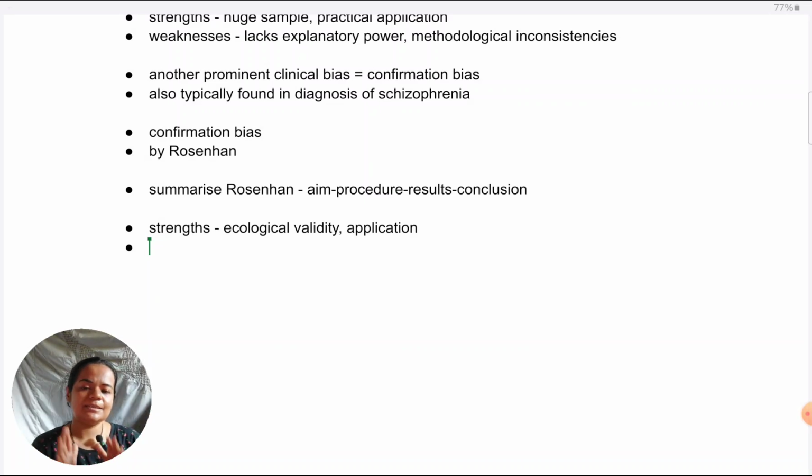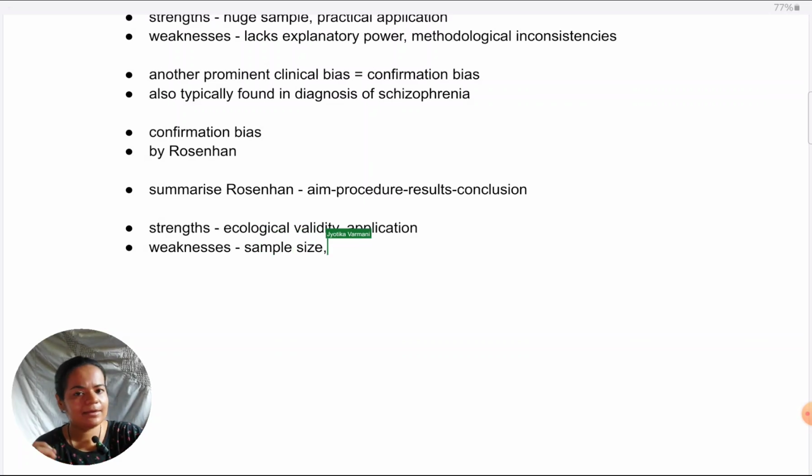It creates awareness amongst clinicians and it encourages them to reflect on their diagnosis and revise it from time to time. But when it comes to weaknesses, one is definitely the sample size is small. I believe Rosenhan had only 8 patients whom he sent out to different clinics, no doubt, but that covers only 8 clinics. So, what we are finding in their case, that they tended to overlook the patient's normal behaviors once they got admitted, might be a phenomenon seen only in those clinics, might not apply to all clinics. So, we are not sure how much confirmation bias would exist elsewhere.